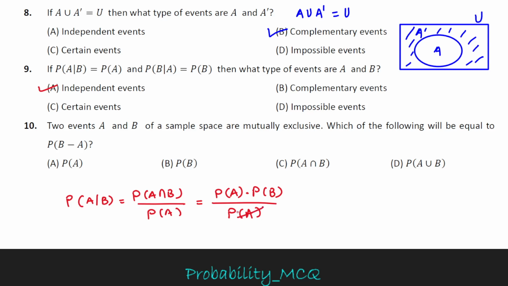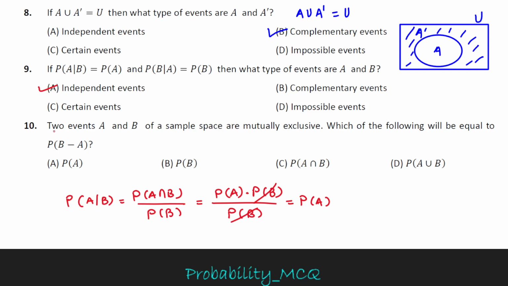There is a typing mistake here: I am writing P of A, but actually the formula is divided by P of B. So P of B cancels out, and finally we have only P of A left. P of A given B equals P of A, and similarly P of B given A equals P of B. Hence A and B are two independent events.